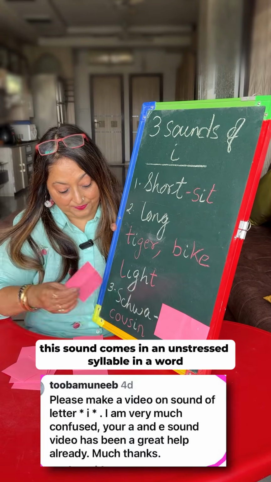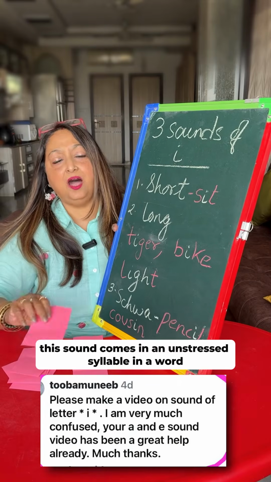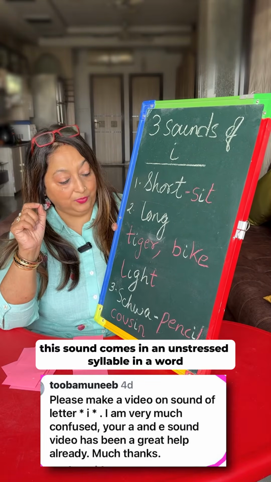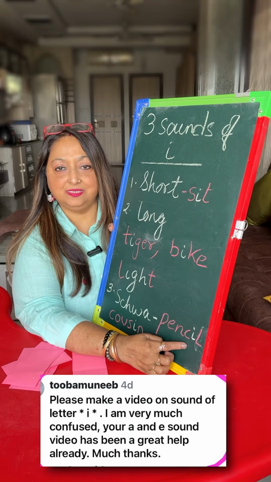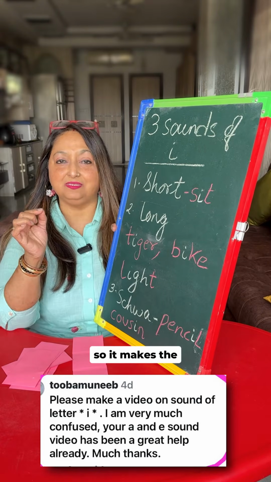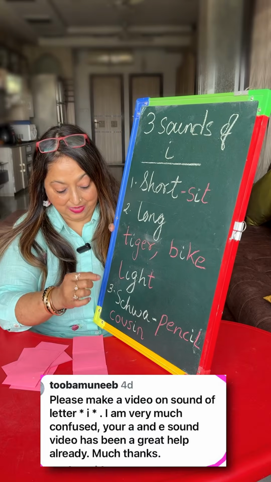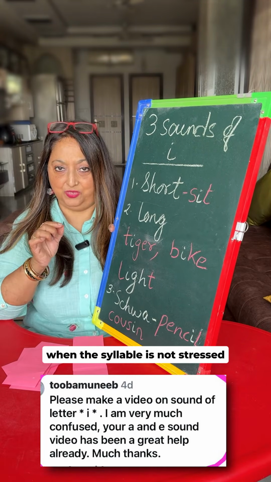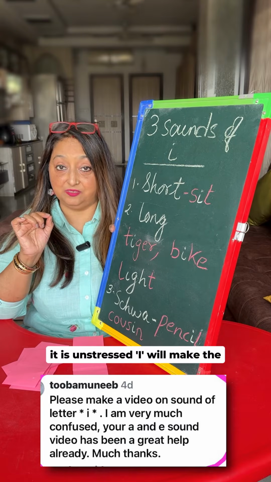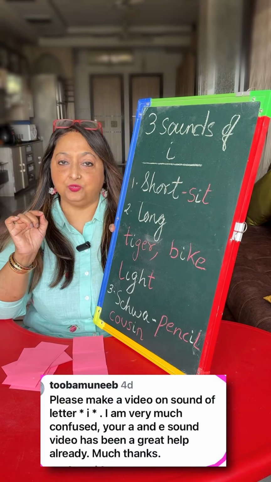Now we come to the schwa sound. This sound comes in an unstressed syllable in a word. For example, pencil. So it makes the sound pencil or sin. When the syllable is not stressed, it is unstressed, I will make the schwa sound.